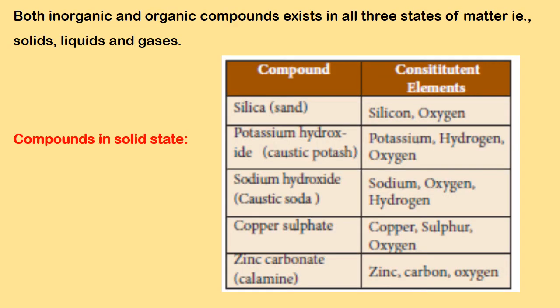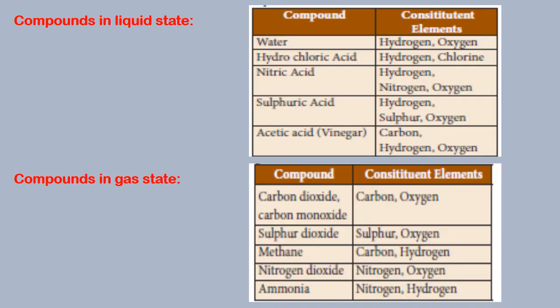Both organic and inorganic compounds exist in all three states of matter, that is, solid, liquid, and gas. Few examples of compounds in solid state are silica, potassium hydroxide, sodium hydroxide, copper sulfate, and zinc carbonate. Examples of compounds in liquid state: water, hydrochloric acid, nitric acid, sulfuric acid, and acetic acid. Examples of compounds in gaseous state: carbon dioxide, carbon monoxide, sulfur dioxide, methane, nitrogen dioxide, and ammonia.